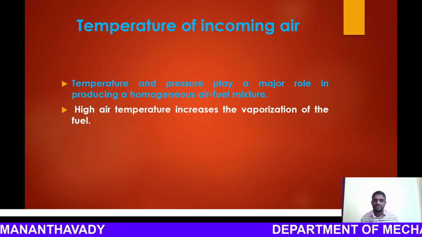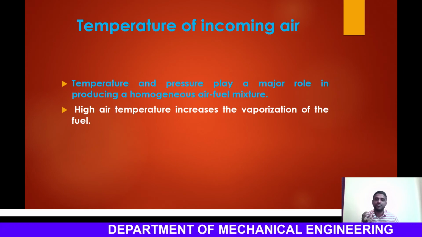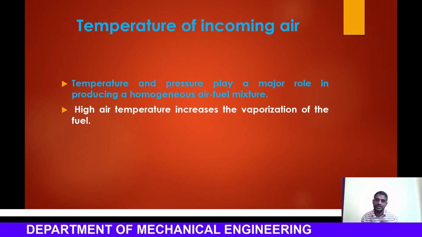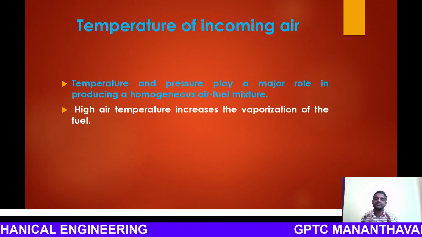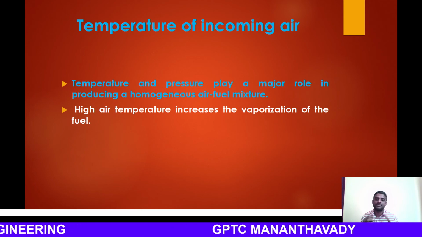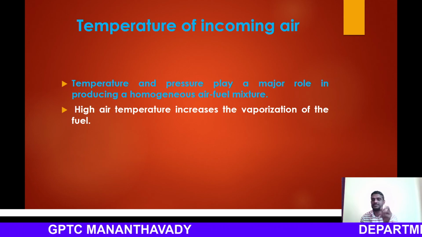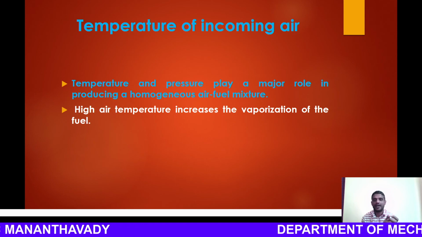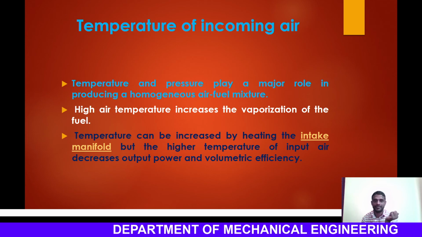We need to atomize, that is vaporize, these fuel droplets, and proper mixing will happen only if the atomization is effective. For that, the temperature is raised. High temperature increases the vaporization of the fuel, and the rate of vaporization will be improved.